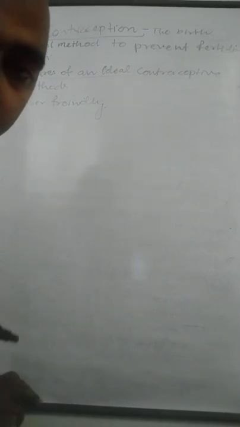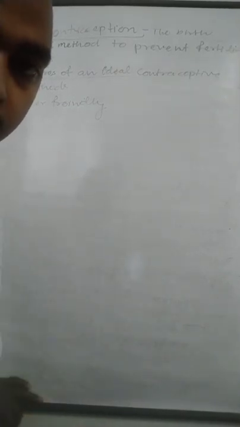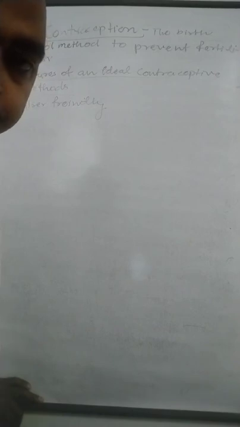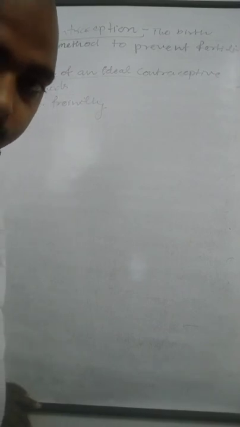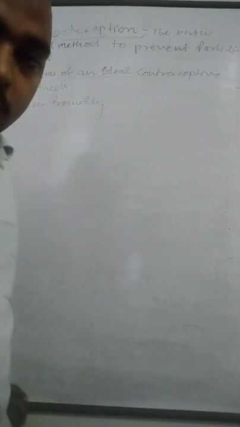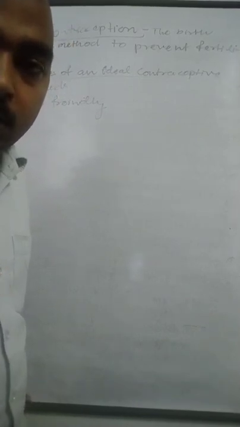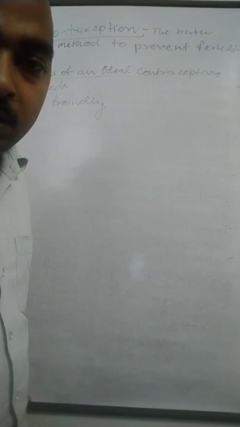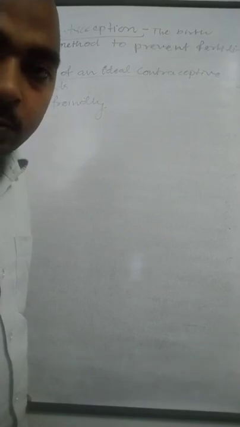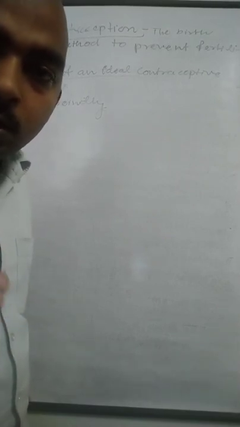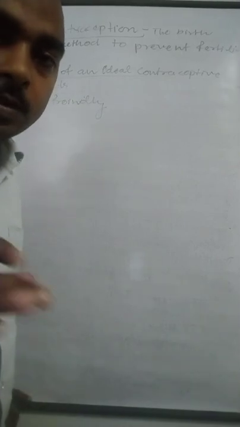The contraceptive method should be user friendly. User friendly means there should not be any complications in the use of the contraceptive method during sexual intercourse or before it.